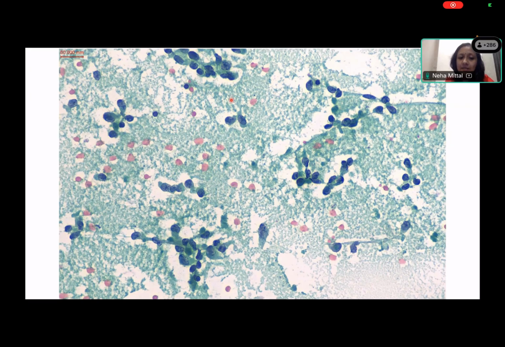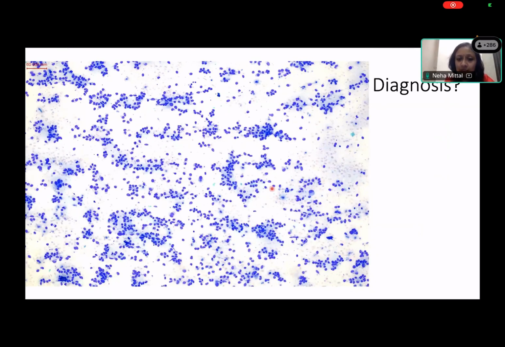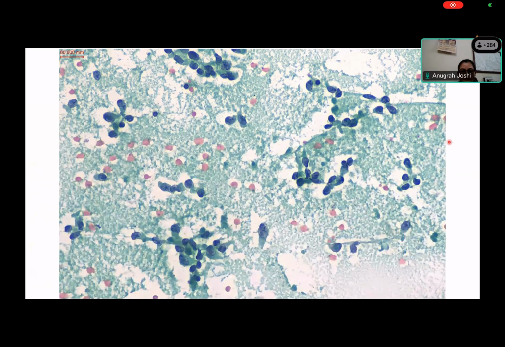This is just to show you the Giemsa. Giemsa is much easier, so to say, to interpret in this case, which shows you the plasmacytoid nature. The sudden anisonucleosis, the nice plasmacytoid nature of these cells. Some groups, but predominantly a disseminated population of cells. So, what are your thoughts? How will you report this?